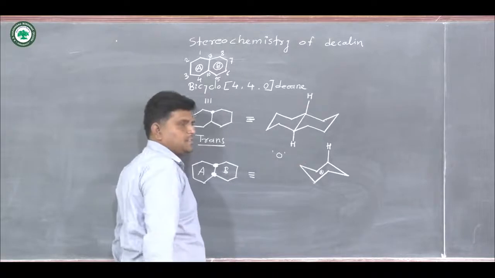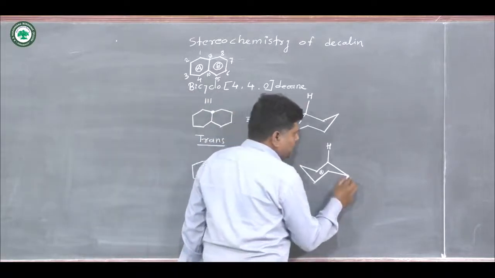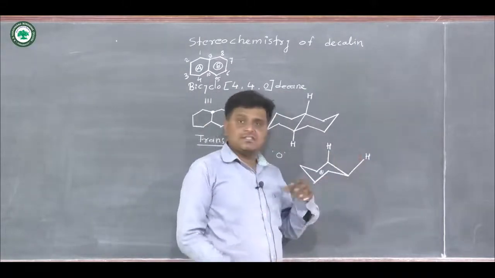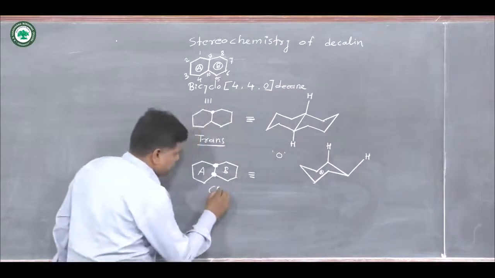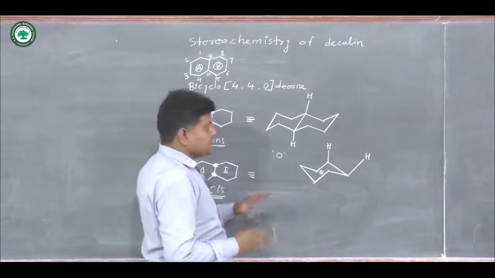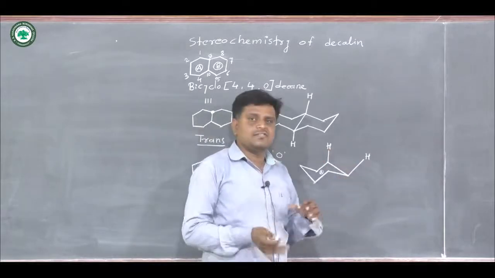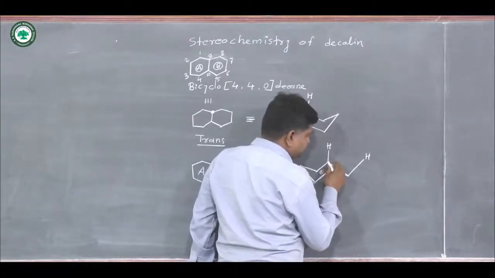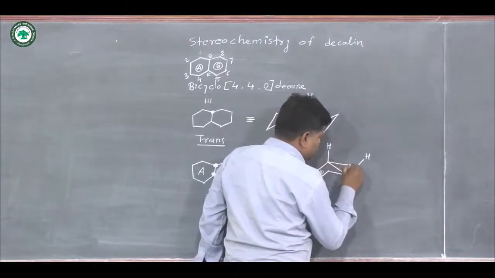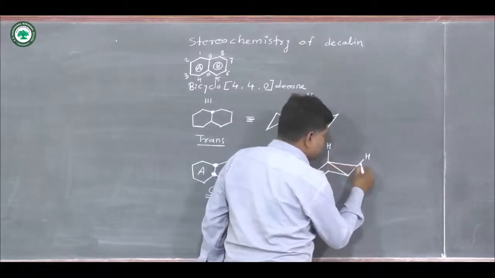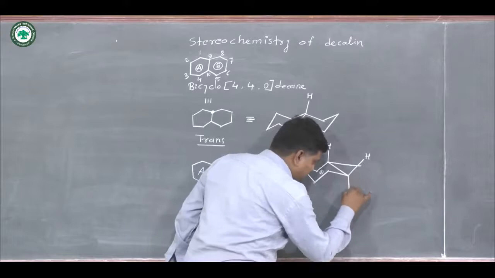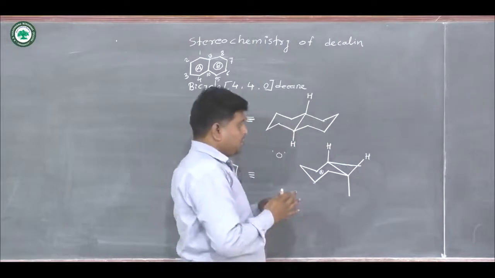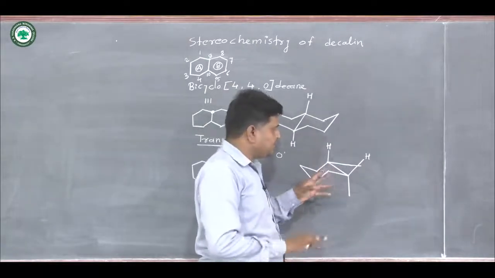This axial position is beta, and this equatorial position is also beta. Both hydrogens are on the same side, so we call this the cis fusion. Now the remaining bonds are here: the first bond is this one, which is equatorial, and the axial bond also remains, so we try to draw a chair from the remaining bonds.